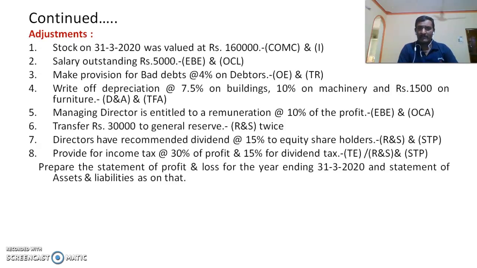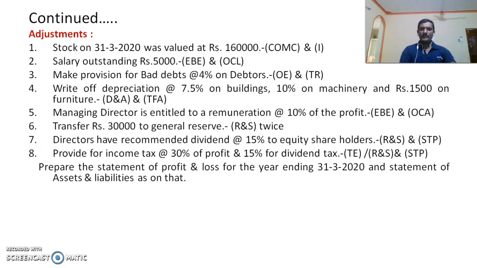Then directors have recommended dividend at 15% to equity shareholders. So once it is to be taken under reserve and surplus, then it is taken under short term provisions. Then provide for income tax at 30% of profit. Regarding this item, first of all we have to take it under tax expenses, and then we have to consider it in note short term provisions. And there is a new item, 15% for dividend tax to be provided. First of all it is to be considered in case of reserve and surplus for appropriation, and then to be taken under short term provisions note.